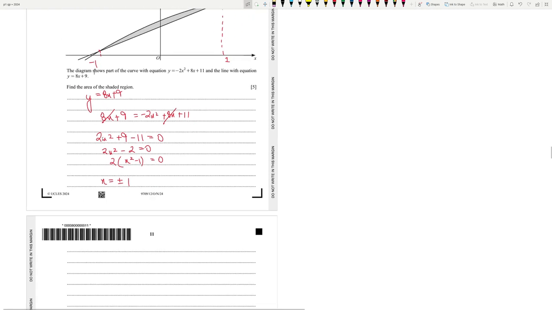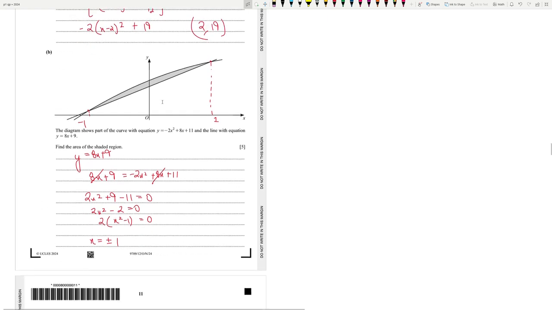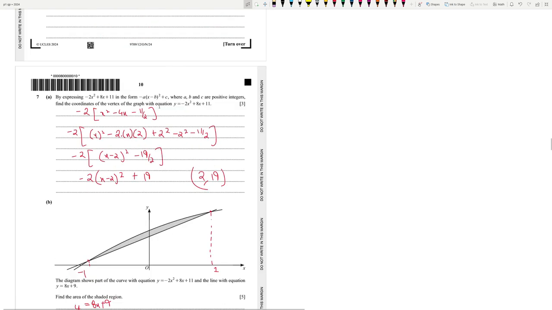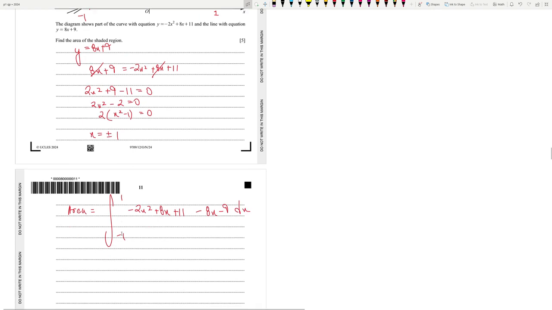Great. Now let's find out the area. So the area should be the one above minus the one below. So curve minus line, and limits should be 1 and minus 1. Minus 2x squared plus 8x plus 11 minus 8x minus 9 dx.